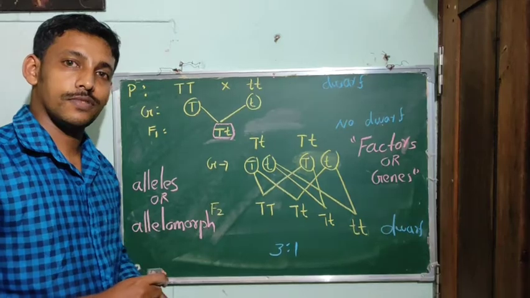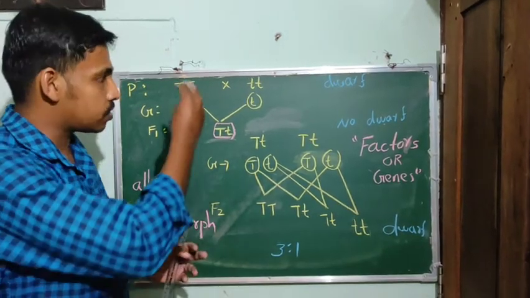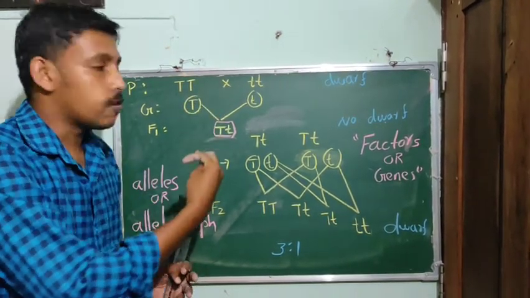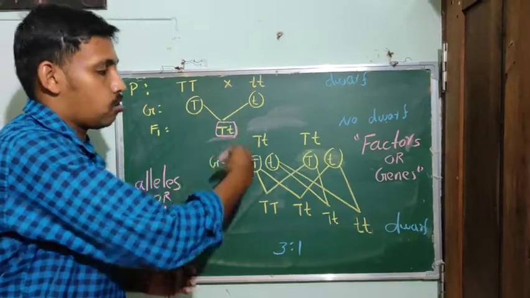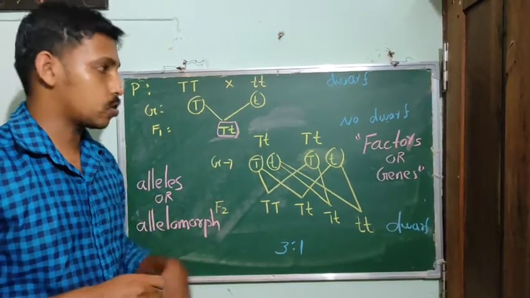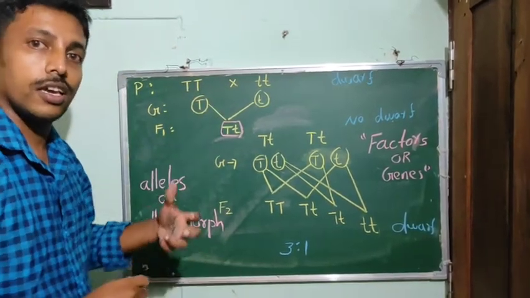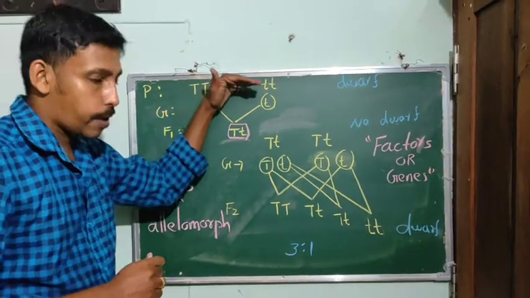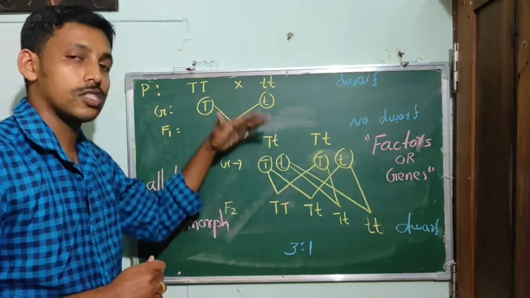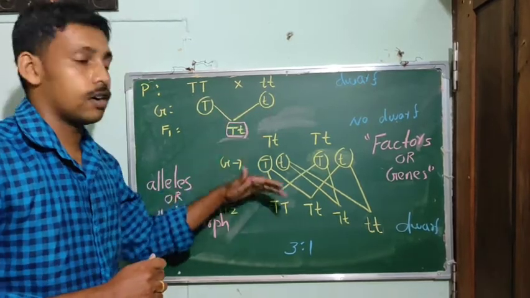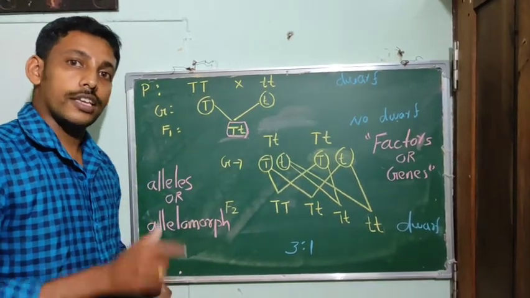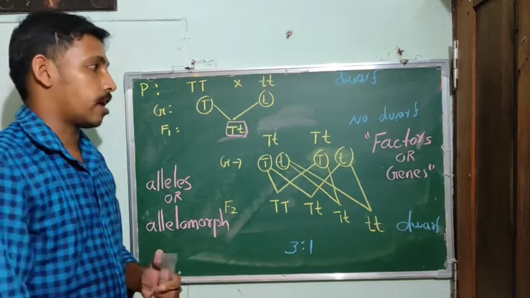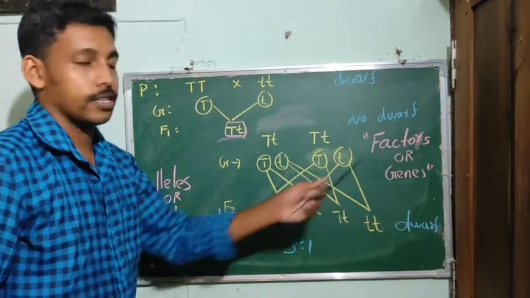Based on these observations, Mendel found that something was stably inherited from parents to their offspring. He proposed that something was inherited, and he called these something factors.